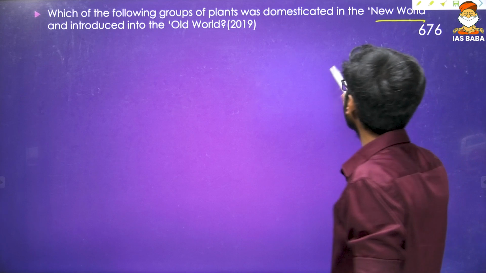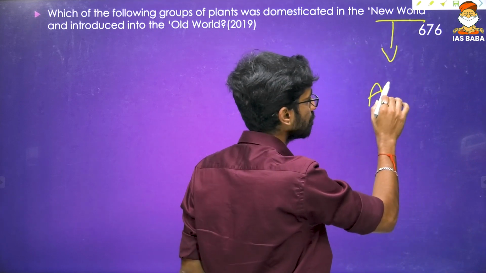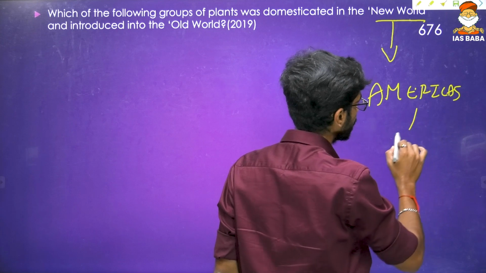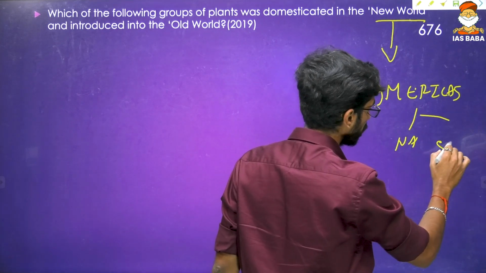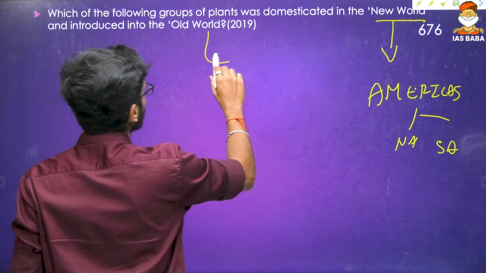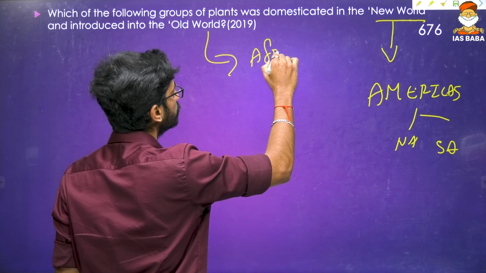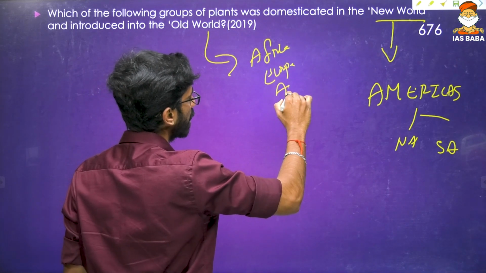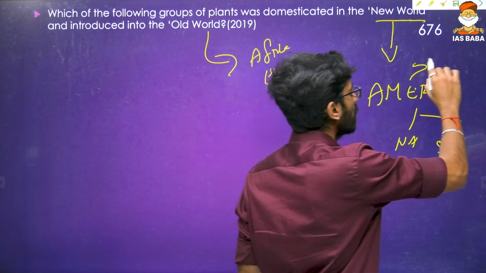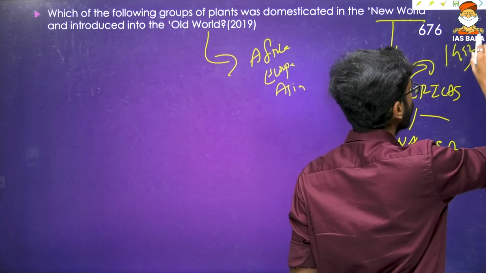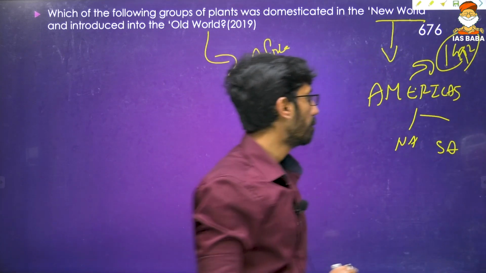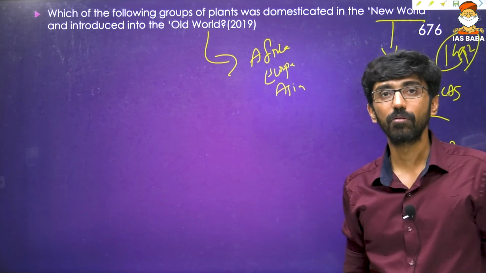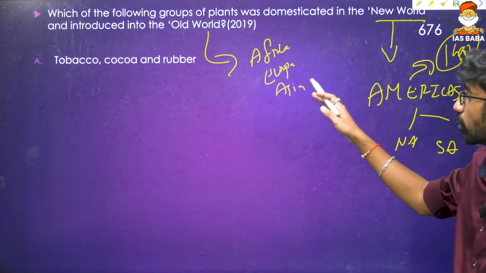So which of the crops were domesticated in the New World and introduced to the Old World? First you need to understand these basic concepts. New World means the Americas, that is North America as well as South America. And the Old World is Africa, Europe, Asia, because the New World was discovered only in the 1490s, by Columbus. That is when it was first discovered over there. So which crops were introduced from the New World to the Old World?